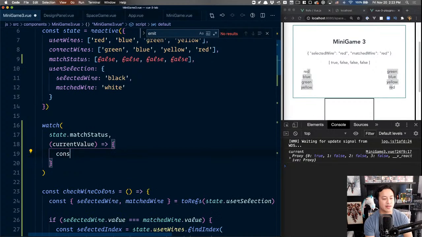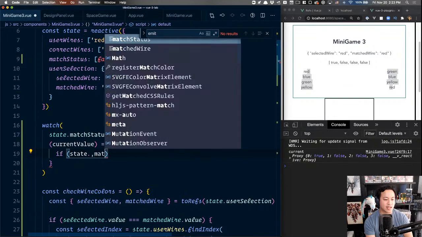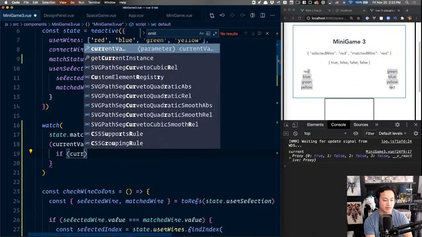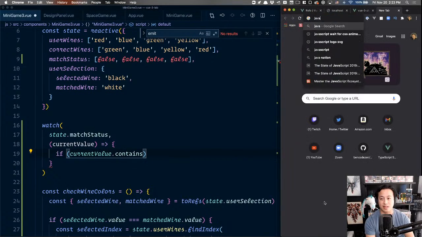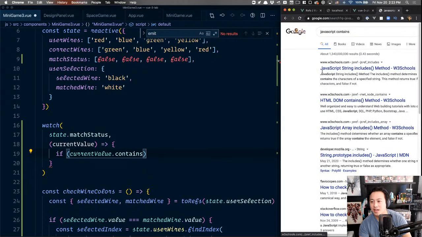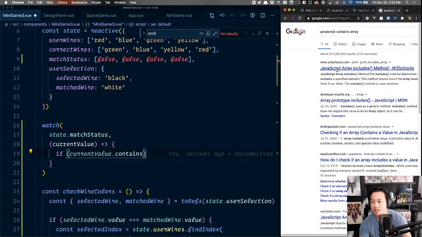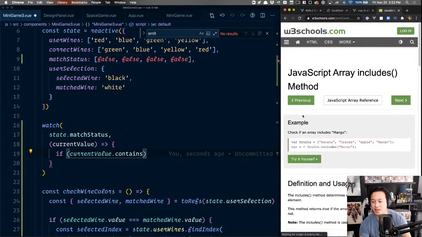And the reason I care for that is I'm saying if state.matchStatus, or current value, actually, I forgot. If current value, and then does it, I think it contains a string. Let's see, JavaScript contains. I think this is a string one, not an array one. Dang it. I want array includes. Is it array that has contained? Array is includes as well.